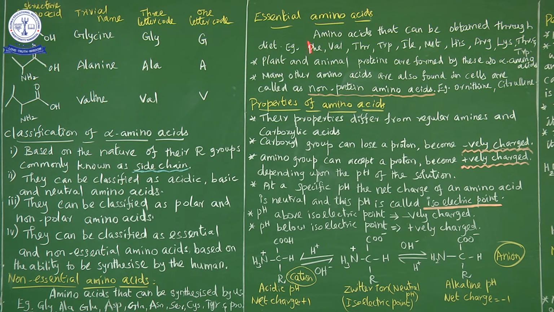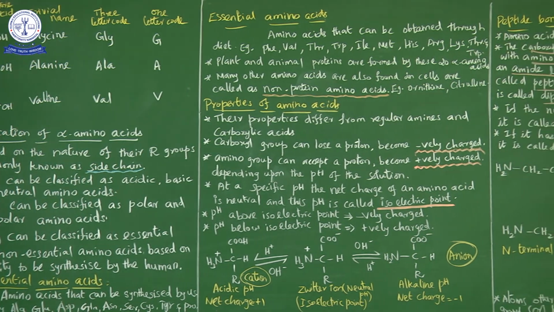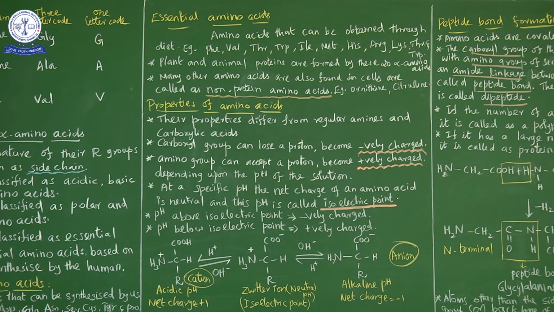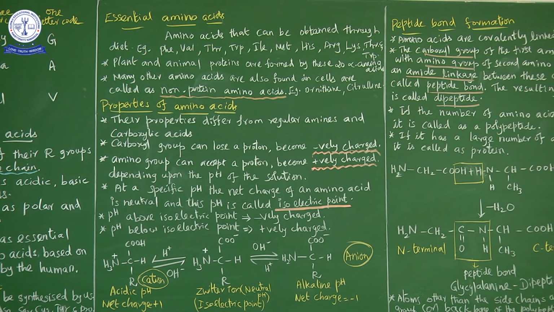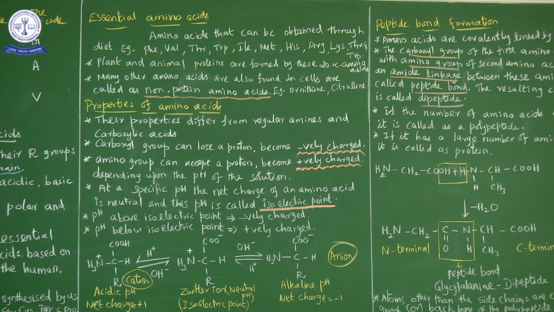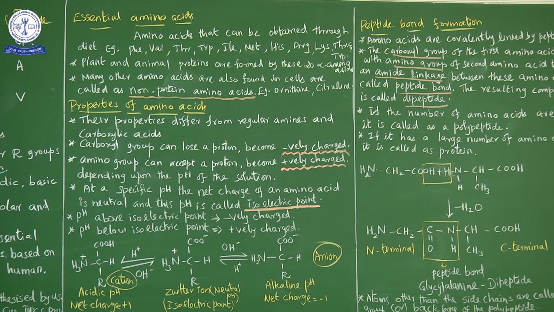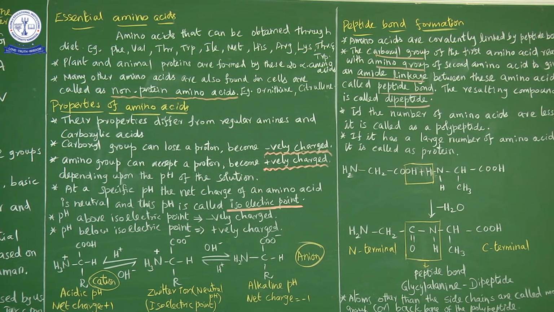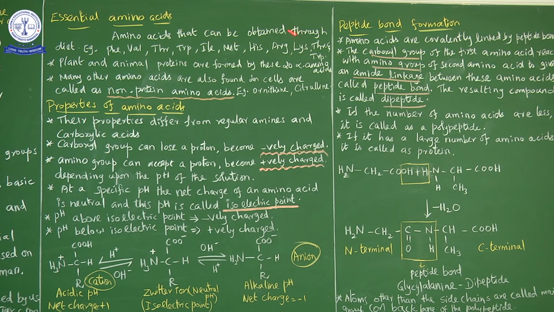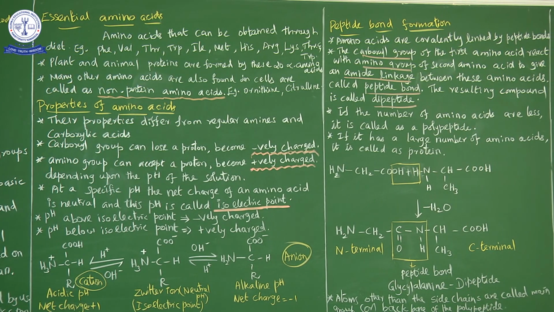The next one is essential amino acids. So what are essential amino acids? The amino acids that can be obtained through diet, that means they are not synthesized by us. Amino acids that living organisms cannot prepare are called essential amino acids. They must be obtained through diet, so they can be taken only through diet. That is essential amino acids: amino acids that can be obtained through diet, not by us.